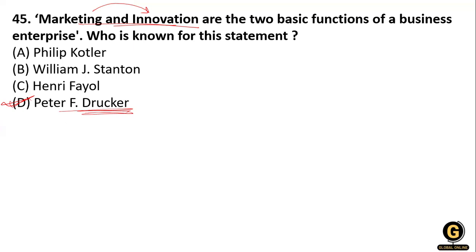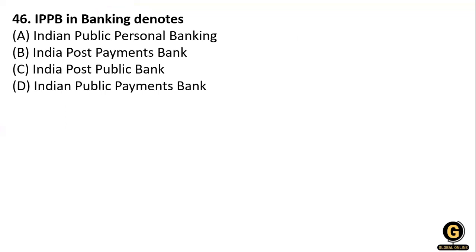Anyways, now the next one, that is question 46. IPPB is a banking term denoted as Indian Public Personal Banking, Indian Post Payment Bank, Indian Post Public Bank, or Indian Public Payment Bank. So what will be the right answer? Indian Post Payment Bank. Okay, the full form of IPPB is Indian Post Payment Bank. Clear? And you know that the Indian Post Payment Bank was established on 19th August 2015.